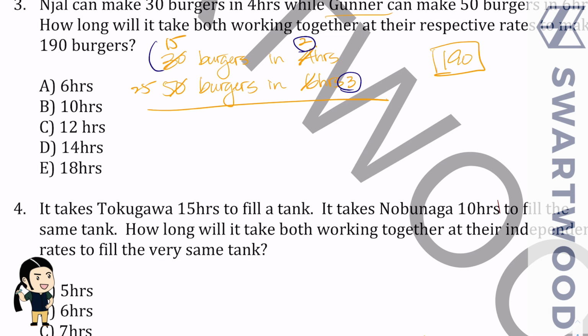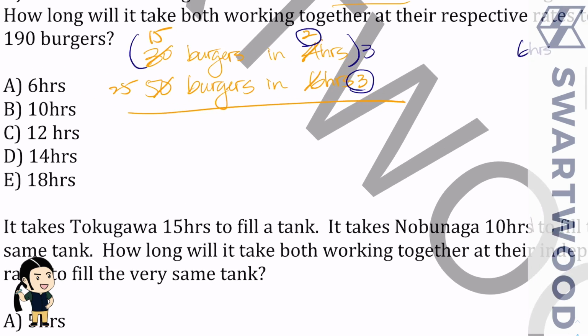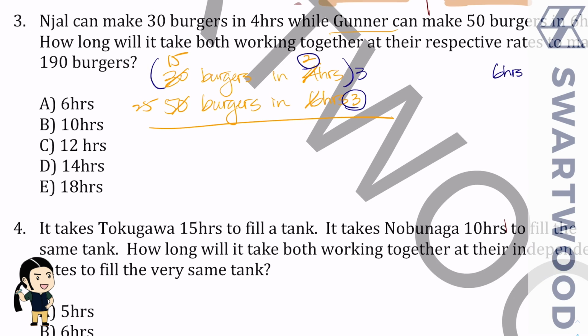I'm going to multiply this whole thing here by 3. And that'll give me the count. Let's erase this right here. Right? That would give me the count for 6 hours. So in 6 hours, what can we do? Well, we have 3 times 2 hours. So we can do 3 times 15 burgers. So 45 burgers in 6 hours.